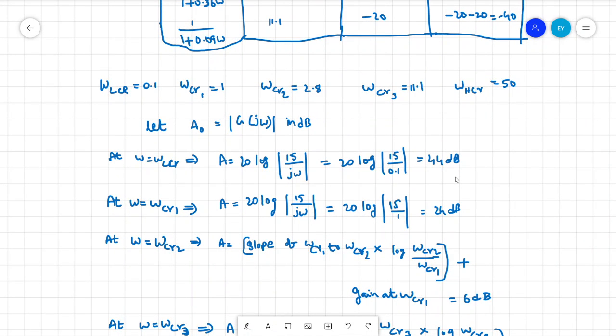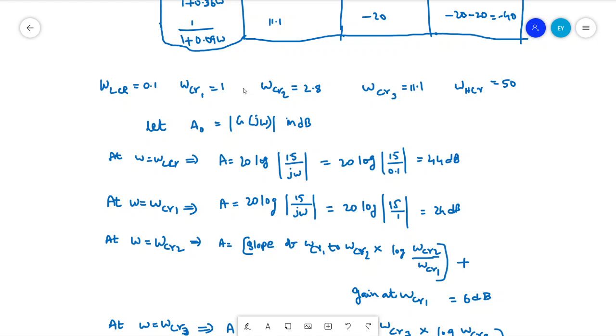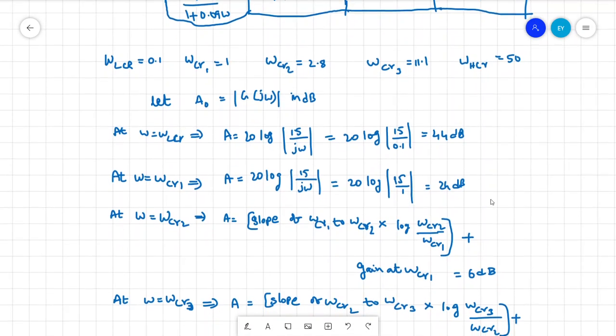Then second thing is when you are going with the corner frequency of 1, in this direction we have to go. And omega will be omega C1, that is 1 radians per second. So substitute 1 radians per second in the omega, which gives 24 dB, right?